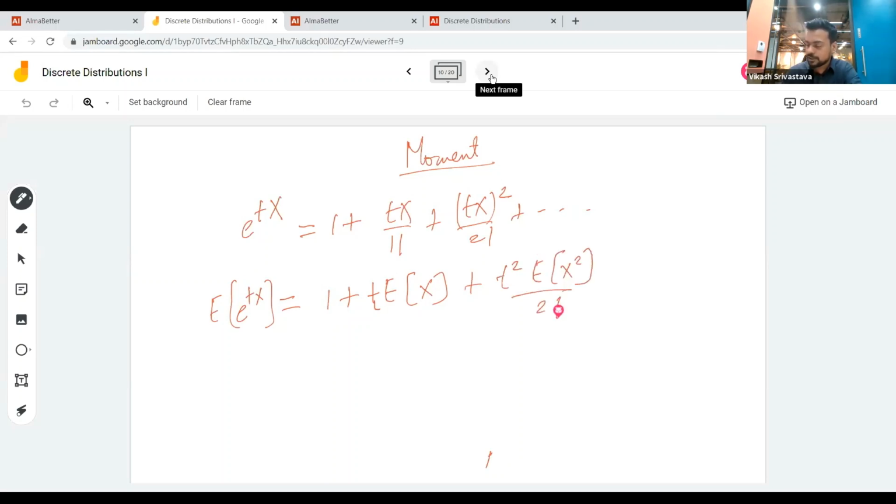The expectation of x is defined as the first moment, which is coincident with the mean. This is called the second moment, and as you can see, this is not exactly the variance, but we'll need the second moment to find out the variance. And then there are of course higher moments like the third moment, fourth moment.